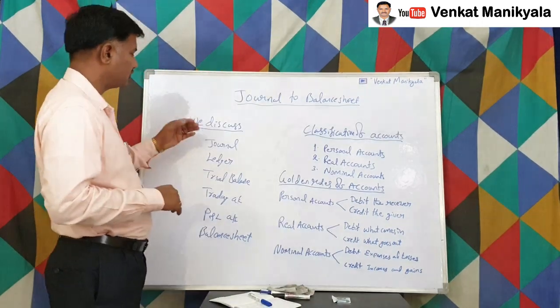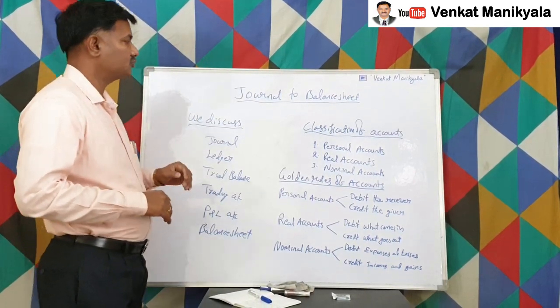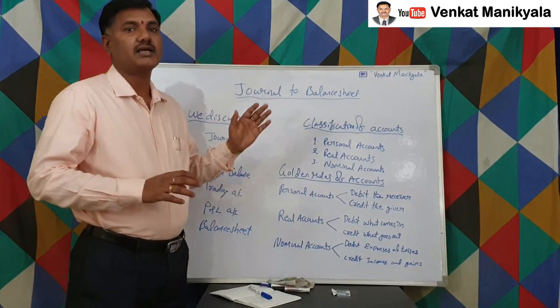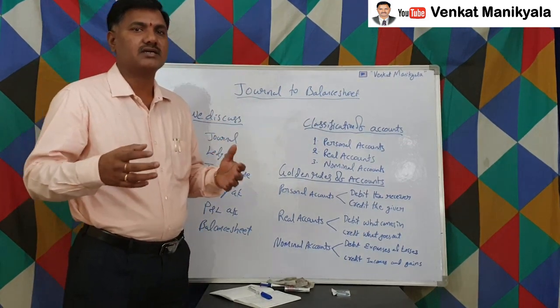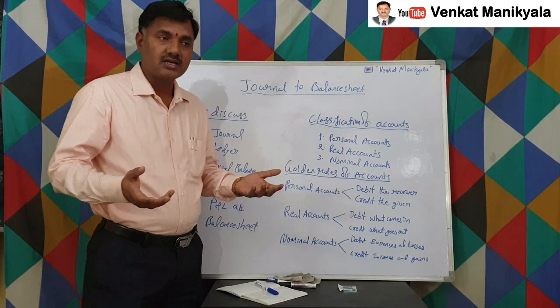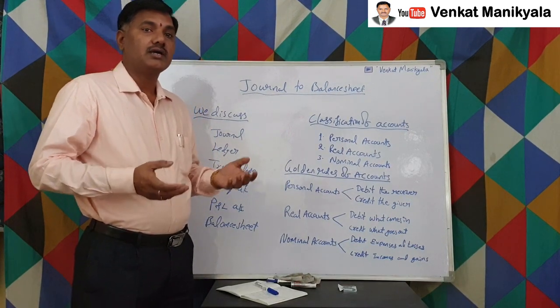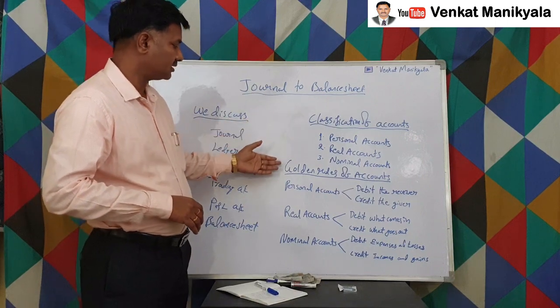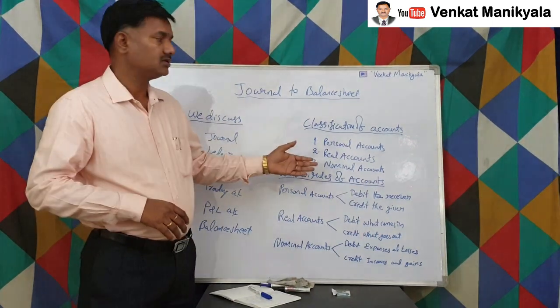Before going to the general ledger, we are supposed to discuss the classification of accounts. What are the accounts in total? Let us say we are talking about accounts. How many accounts will we have? How to classify them? How to debit and credit? That also we are supposed to write. After classification, we have to discuss the golden rules of accounts, right?